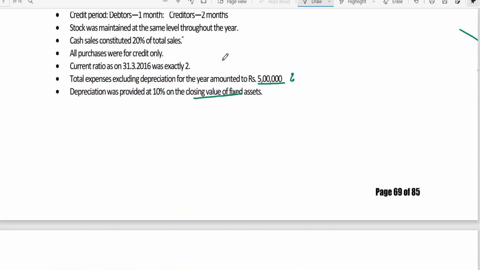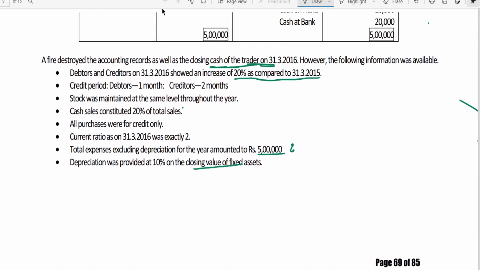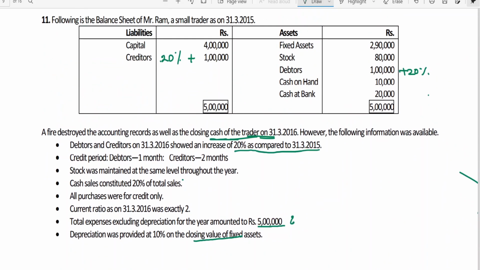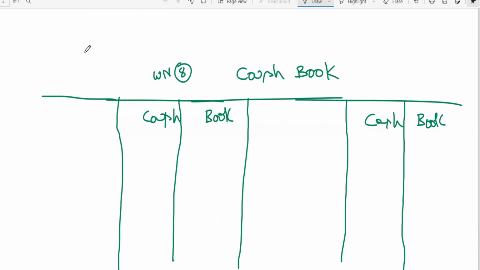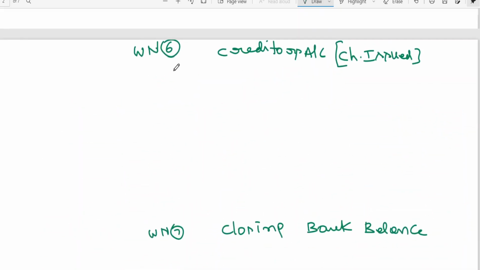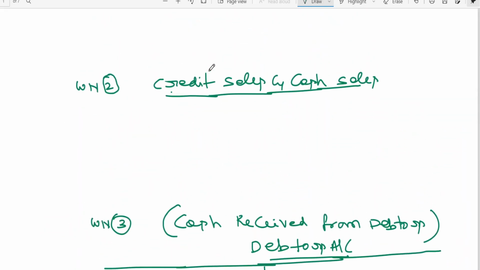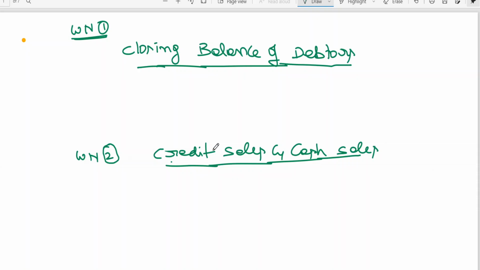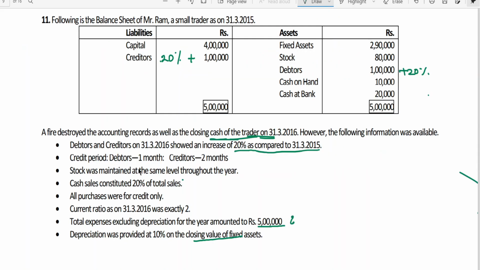Okay, my dear friends. So let me start with working notes number 1, closing balance of debtors. The information given to us is an increase of 20% as compared to 31st March 15.